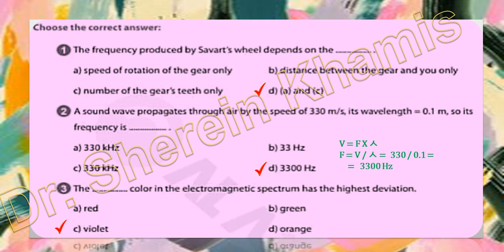We have the red and the violet, and both of them are opposite to each other. The violet has the highest deviation and low frequency, but the red, opposite to it, has low deviation as it appears first and high frequency, as it goes along with a high thermal effect, the red light. Okay, let's go into question 4.